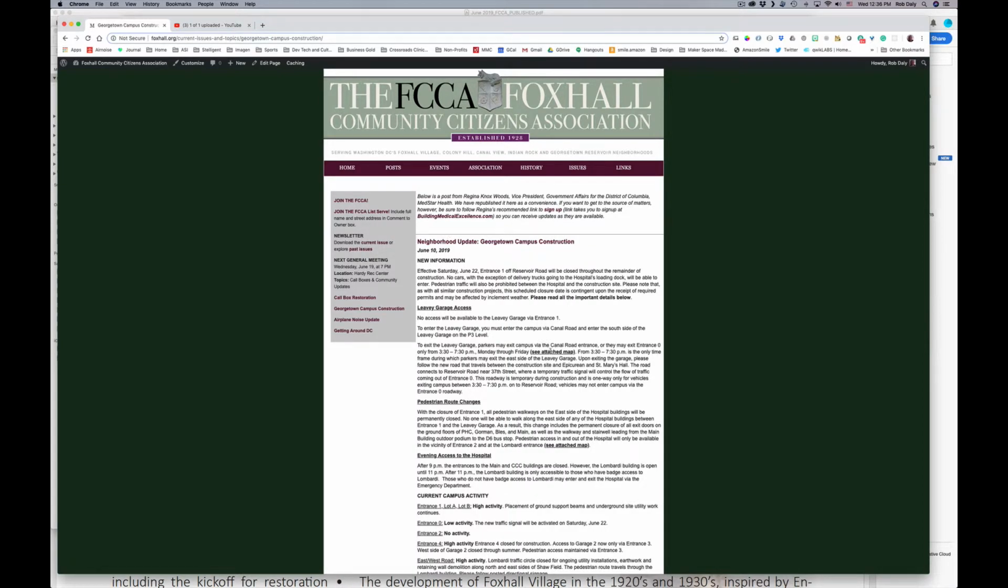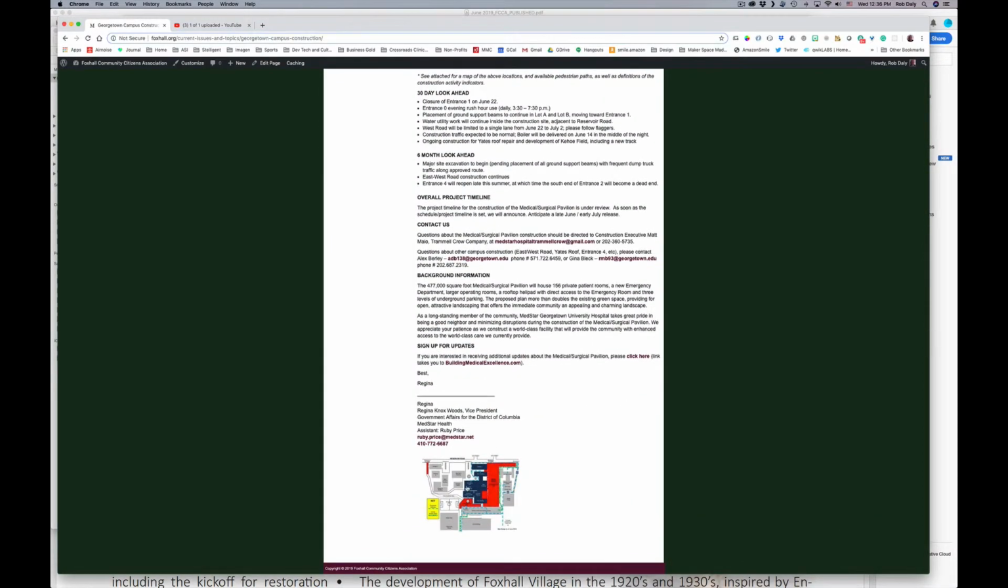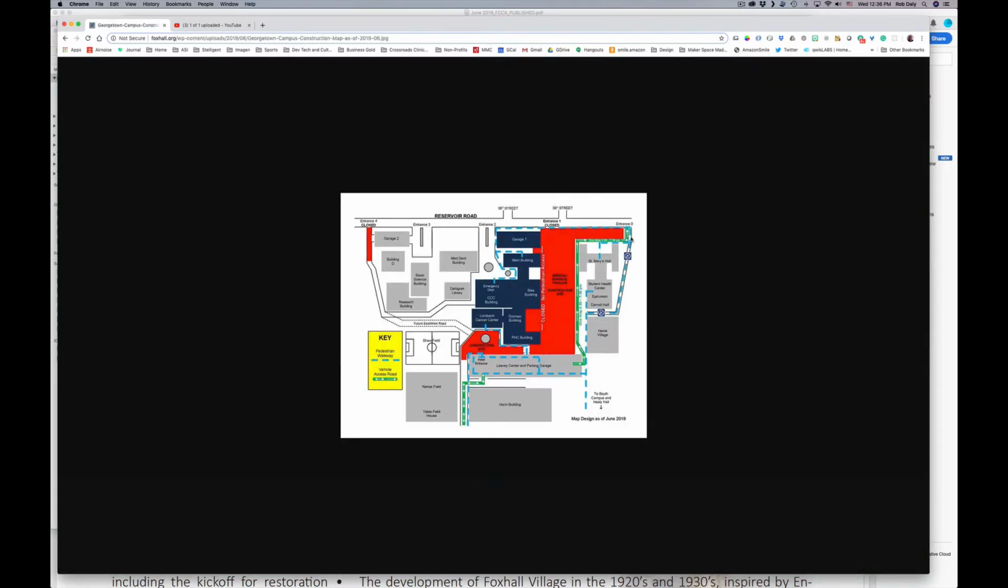This "see attached map" is unfortunate. Oh, by the way, we should check that. Click on this, and it does open the larger map.